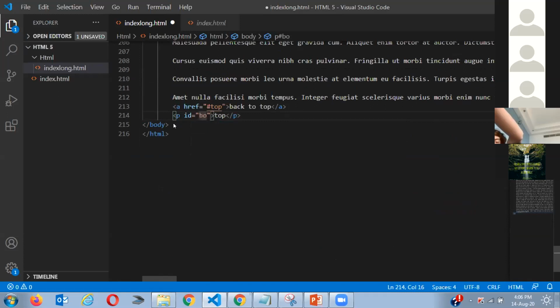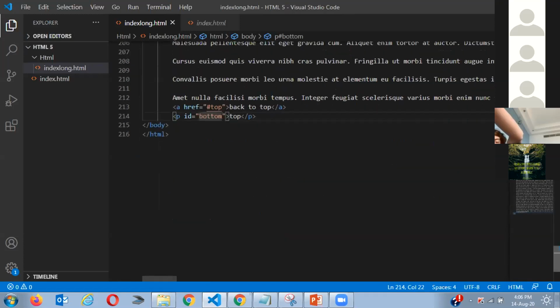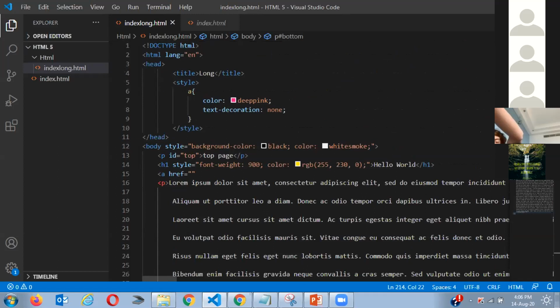So I'm gonna give this the ID of bottom, and then I'm gonna say href. Hey href, I need the ID of the bottom. So I just say bottom, and then I close the tag.